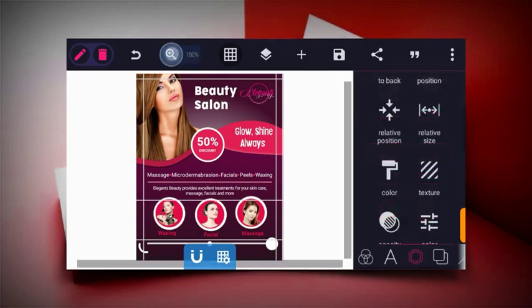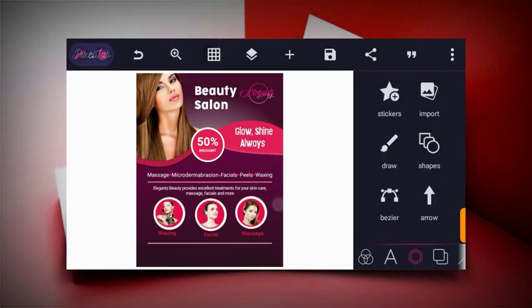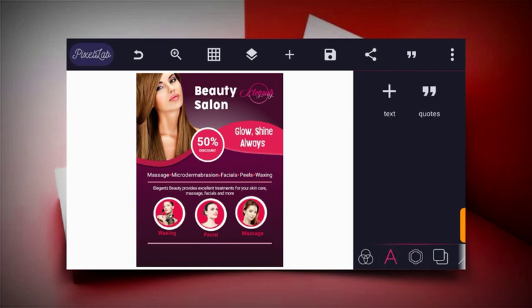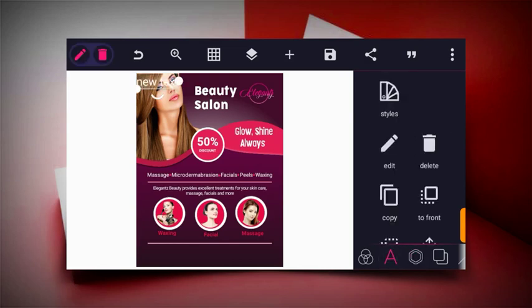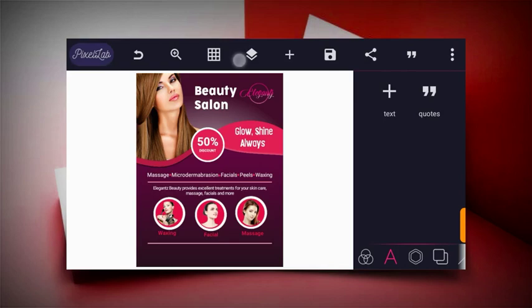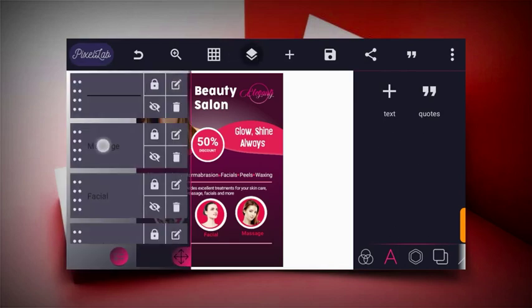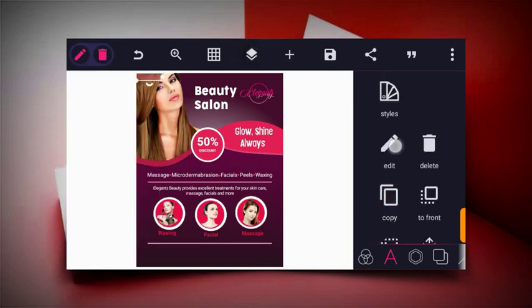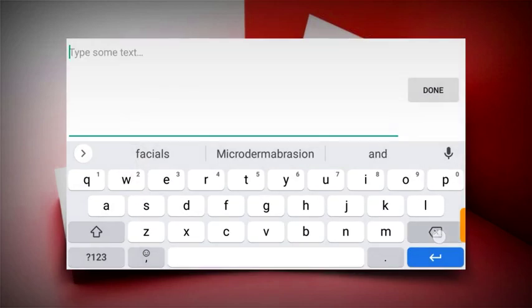So let's see. What we have to do now is to type in the contact button. So contact us. So let's use one of these text layers to write that. Contact us.